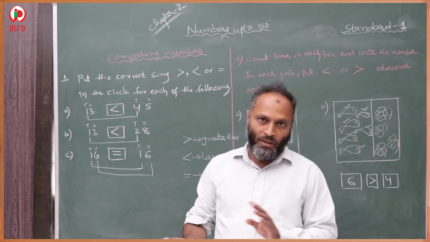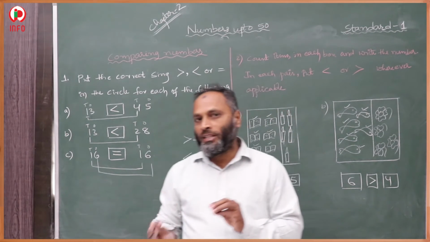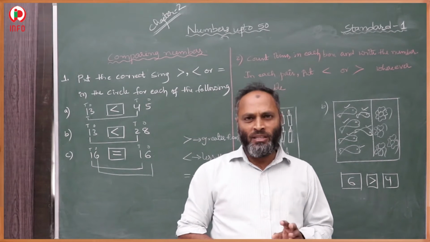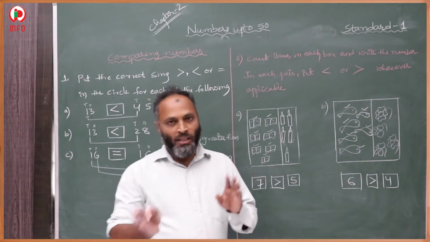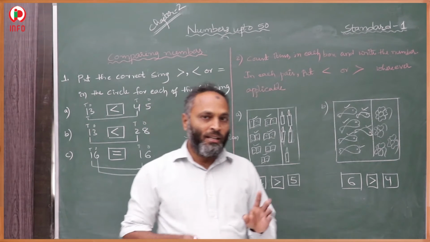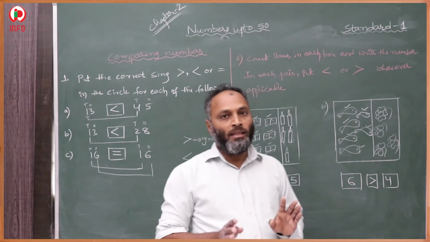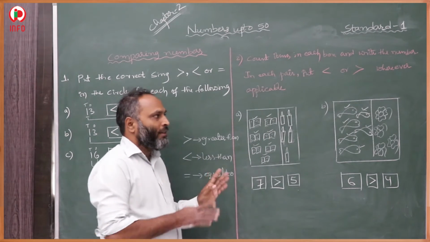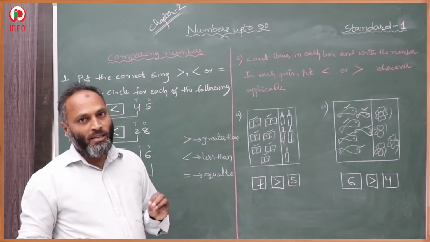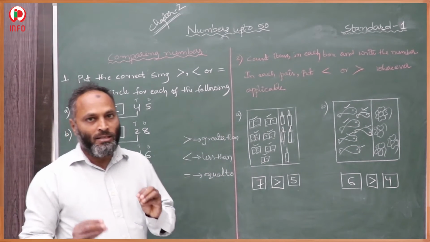In this way we have to compare the numbers. If 2-digit numbers are given, first we have to check the tens digit. Then if the tens digit is equal, we go for the unit digit. In the tens digit, whichever is greater, that number is the greater. In this way we compare which one is greater and which one is less. Otherwise, if they are equal, then we keep the equal sign.